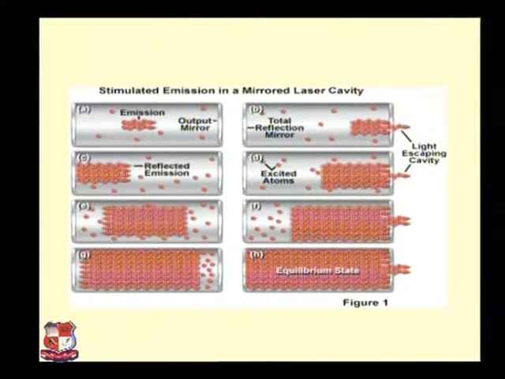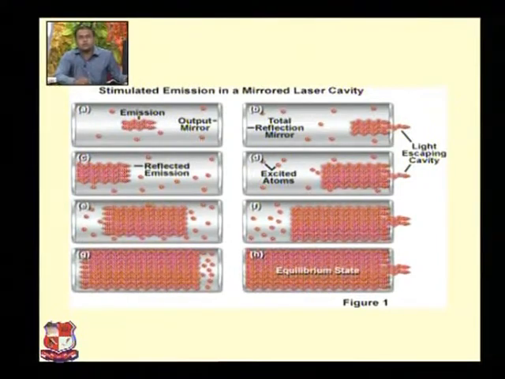In this figure you can see the whole stage of population inversion and multiplication of photons. In the first, left hand side figure, you can see there are some photons which are spontaneously emitted. In the second, you can see that spontaneously emitted photons will be reflected back, and hence there will be stimulated emission of photons. And then in the third, you can see that there will be a multiplication of photons.